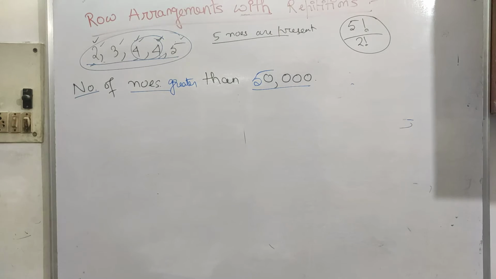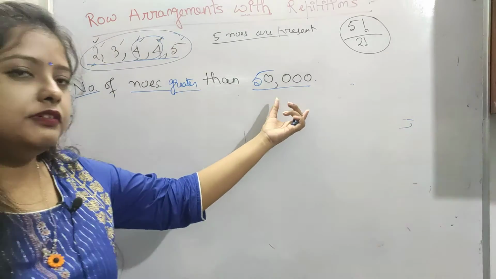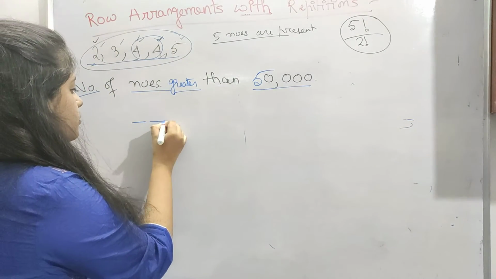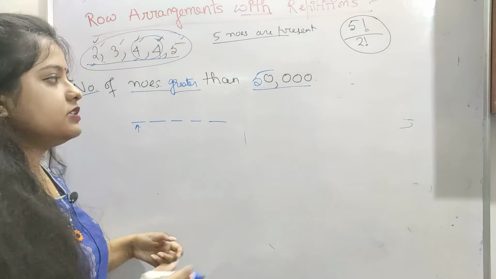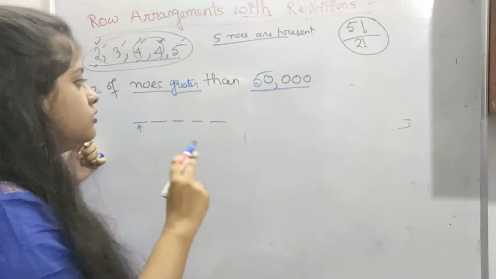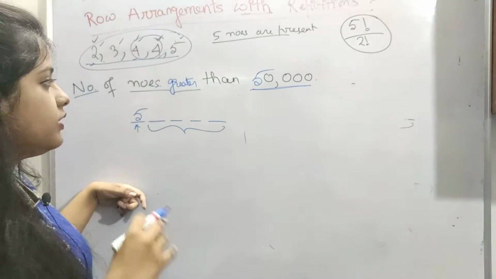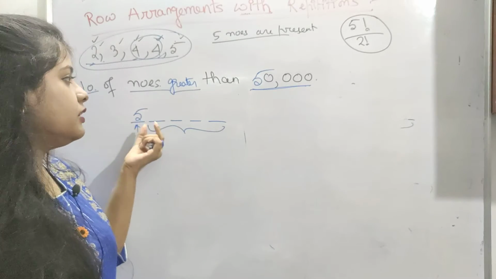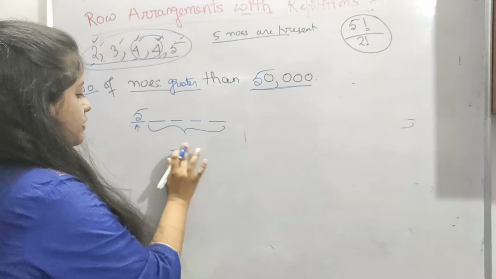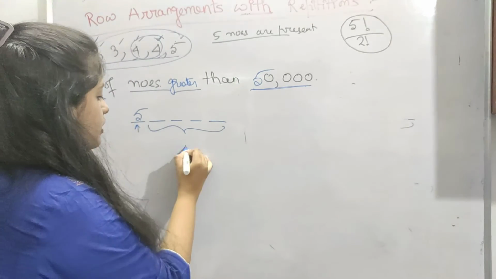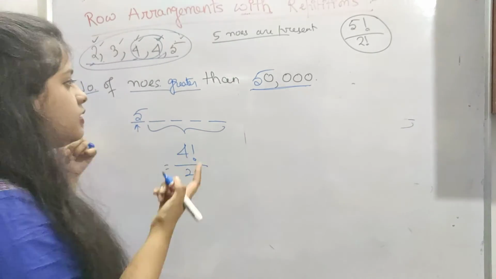Now let's see a different example. Same example but different question: the number of numbers greater than 50,000. So positions are 1, 2, 3, 4, 5. Here we cannot put 2, 3, 4 because it is explicitly given greater than 50,000. So we have to put 5 here. Now in all these other positions you can put anything of these, because we are already putting 5 here. 6, 7 are not present, so you have to put 5 here. So it will be 4 factorial divided by 2 factorial, since 4 is repeated twice. So this is our answer.